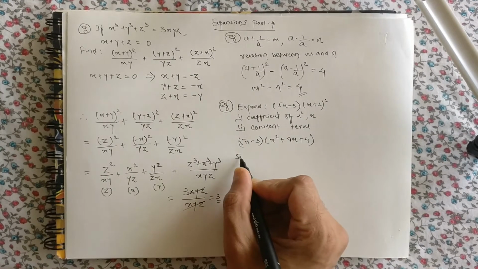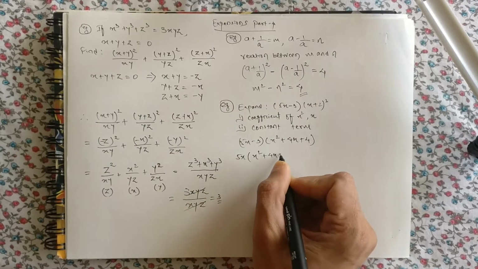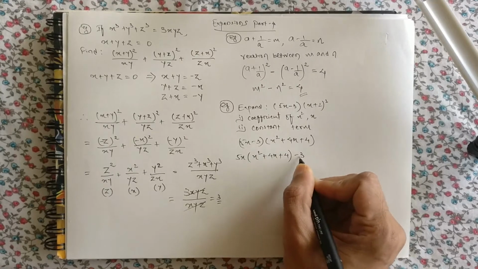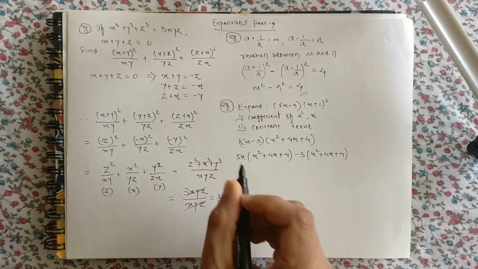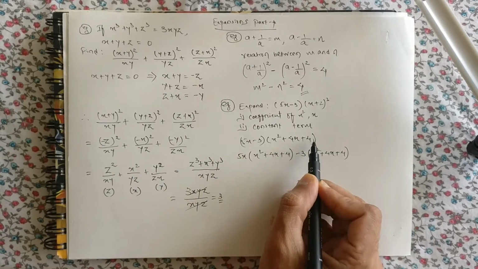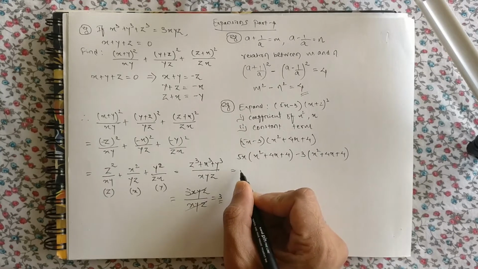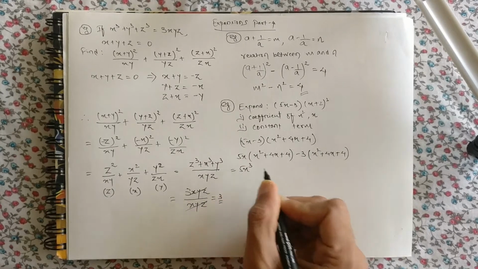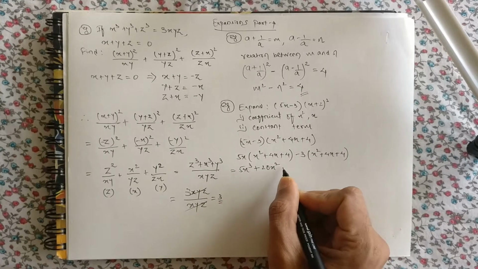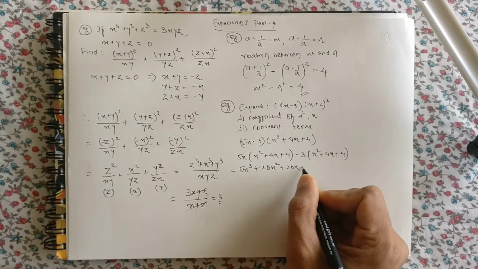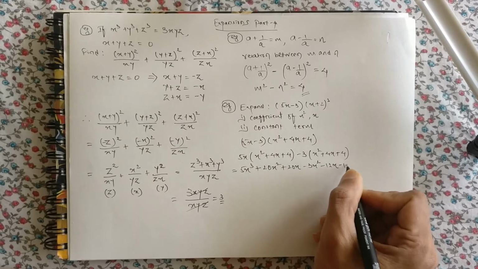I just applied (a plus b) the whole square here. Okay, so this will become 5x bracket x square plus 4x plus 4 minus 3 bracket x square plus 4x plus 4. So I multiplied 5x with the whole second bracket, and minus 3 with the second bracket. Now I will expand this, so it will become 5x cube plus 20x square plus 20x minus 3x square minus 12x minus 12.